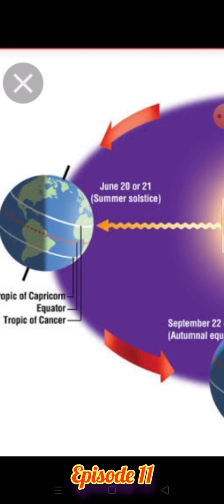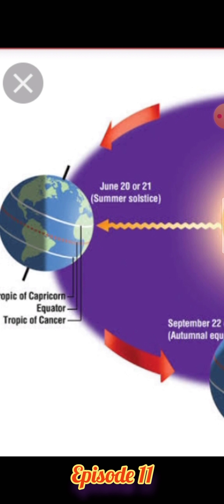According to the first fact of the mechanism of monsoon, that is the differential heating and cooling of land and water. As you know, land heats up easily and cools quickly.